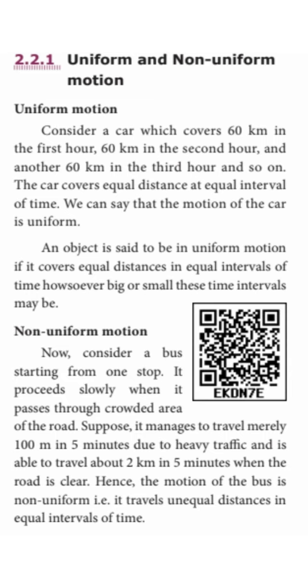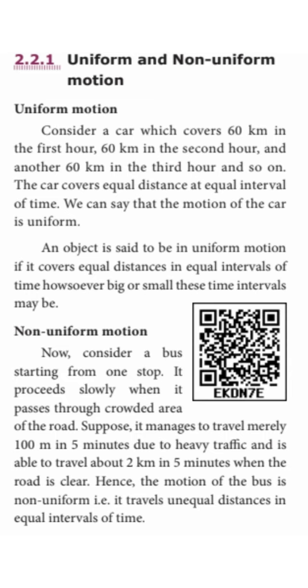Similarly here also, an object is said to be in uniform motion if it covers equal distances in equal intervals of time. That is important. However big or small the object may be, or the time may be a small value or a bigger value. So I am repeating the definition: an object is said to be in uniform motion if it covers equal distances in equal intervals of time, however big or small these time intervals may be.